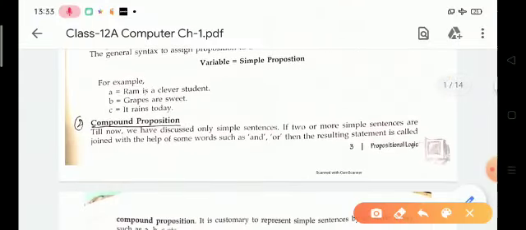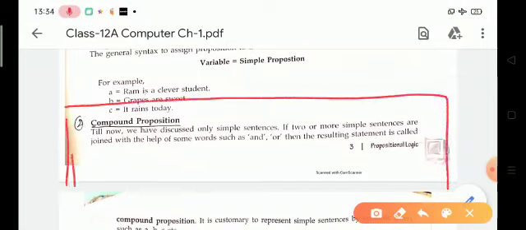Now the second one is compound proposition.